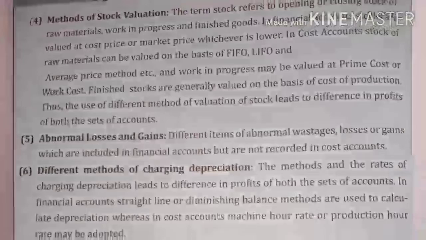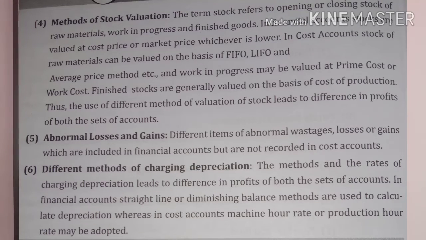Next we have methods of stock valuation. As I said, the financial accountant follows either cost price or market price, whichever is least, but the cost accountant will follow FIFO, LIFO, simple or weighted average methods. Abnormal losses and gains. Different items of abnormal wastages, losses or gains are included in financial accounts but are not included in cost accounts.